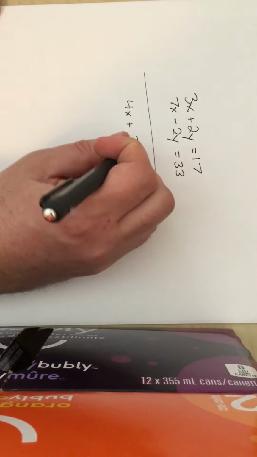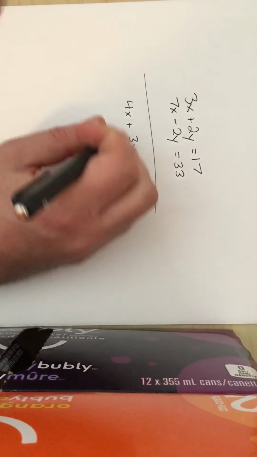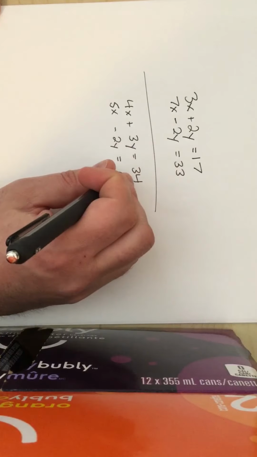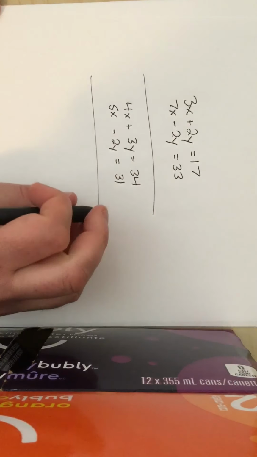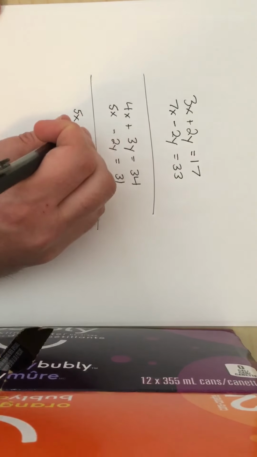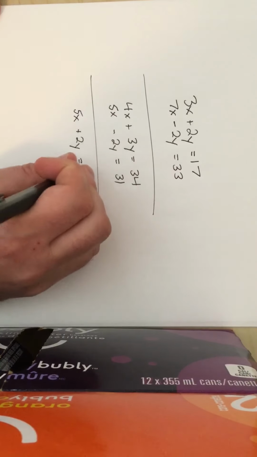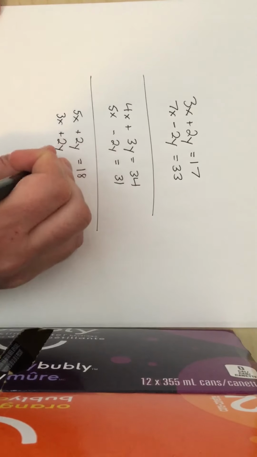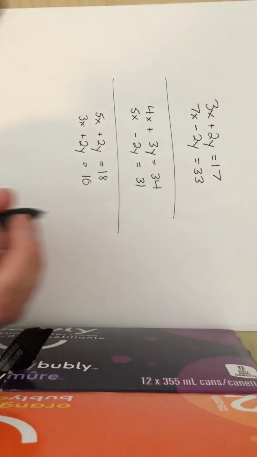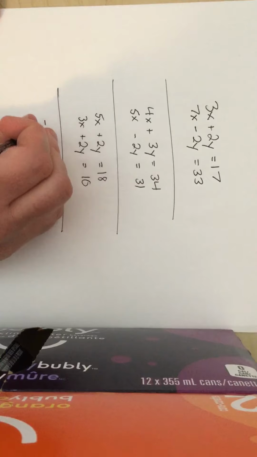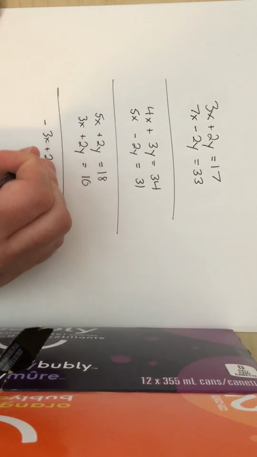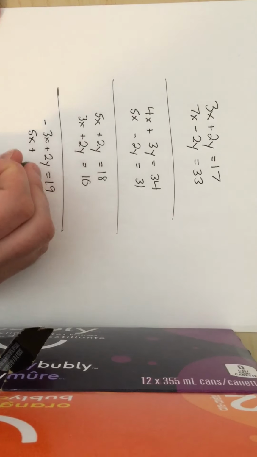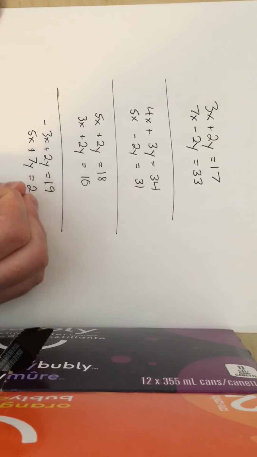4x plus 3y equals 34, and 5x minus 2y equals 31. 5x plus 2y equals 18, and 3x plus 2y equals 10. And minus 3x plus 2y equals 19, and 5x plus 7y equals 20.